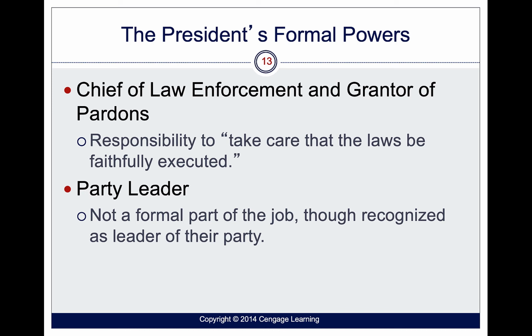A pardon is basically that old get out of jail free card. So if somebody commits a crime, the president can issue a pardon, and what that basically does is wipe out a conviction. You get maybe your right to vote back, you get your right to bear arms back, and your record is kind of clean. There's also something called commuting a sentence, where, say, for instance, I was put in jail for 20 years and I've served 10, and the president goes, okay, 10 is enough, you can get out now, I'll commute your sentence. So you can cut a sentence down.